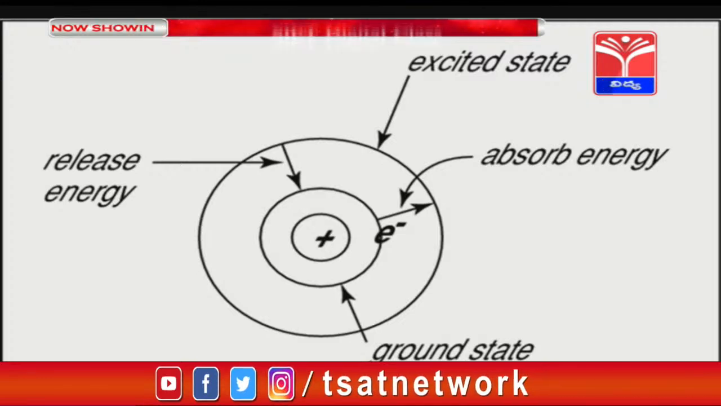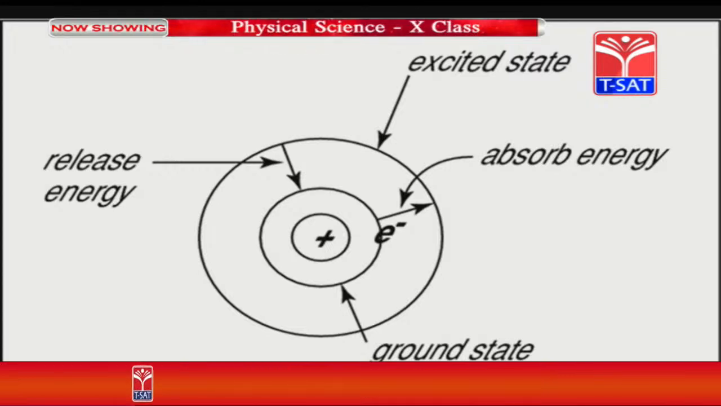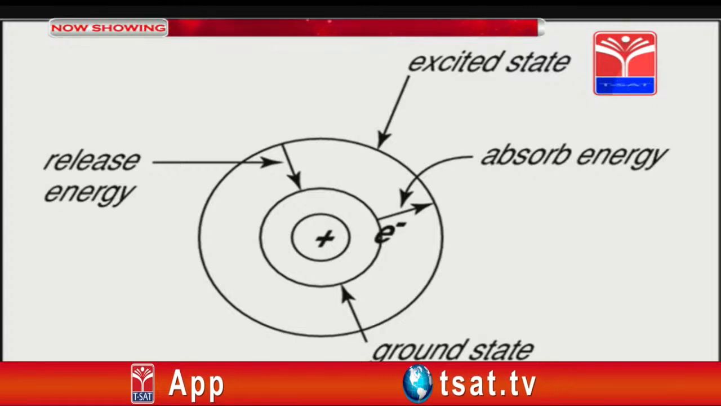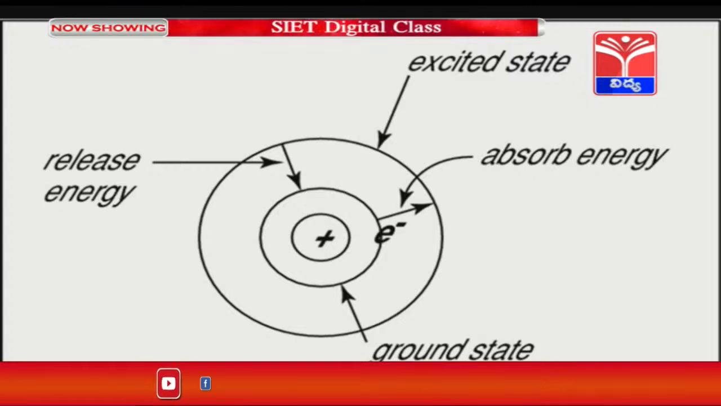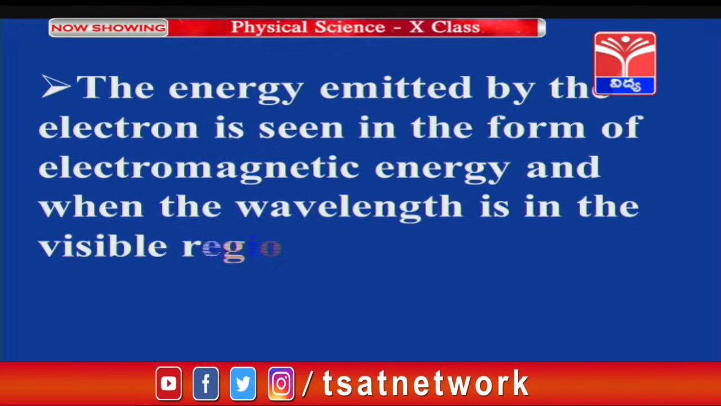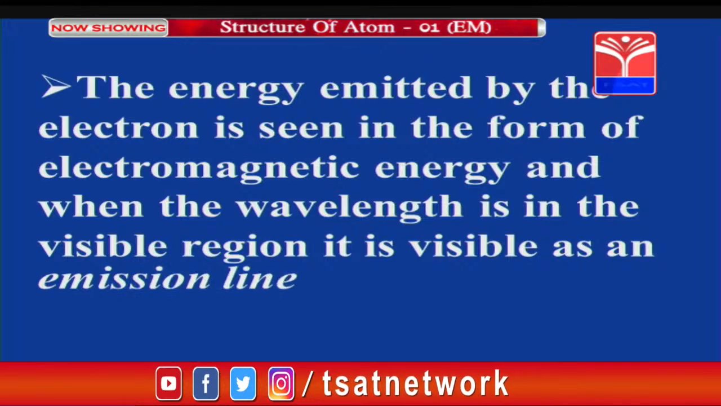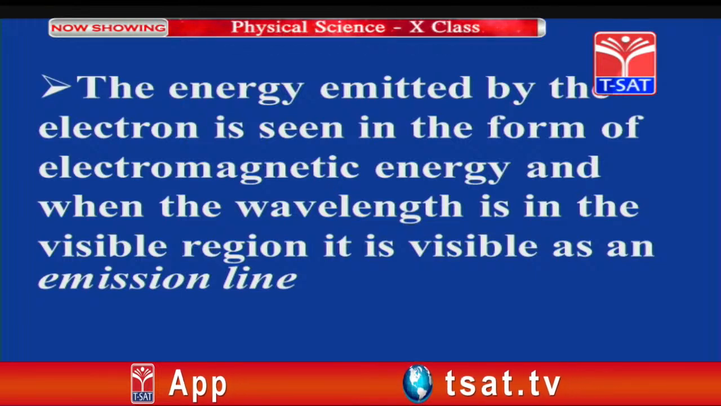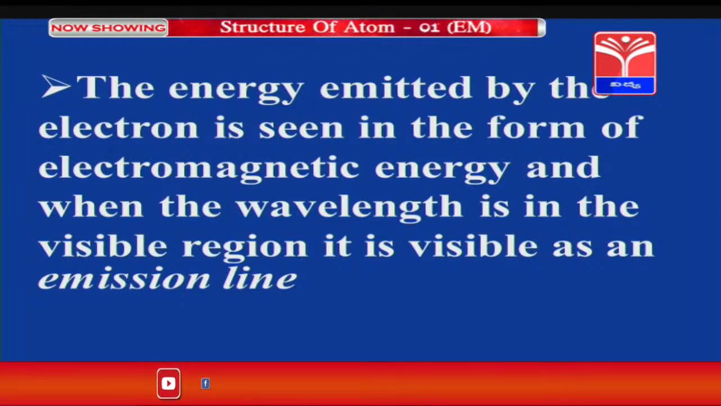Excited state. Electrons absorb energy and get excited to higher states. At that excited state they are unstable, which is why they release the energy and come back to the ground state. The energy emitted by the electron is seen in the form of electromagnetic energy, and when the wavelength is in the visible region, it is visible as an emission line. That is why we get line spectra in the visible region.